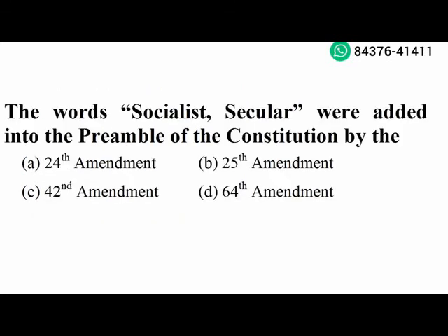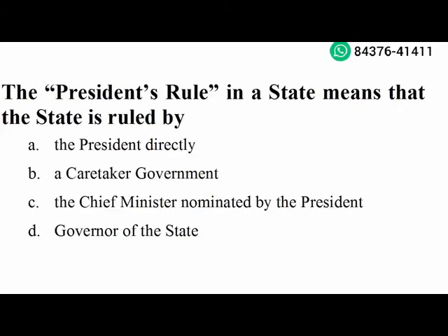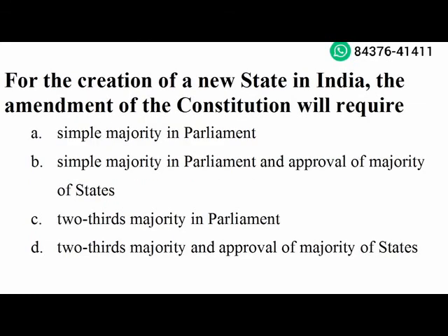Next question. The words socialist secular were added into the preamble of Constitution by the 42nd Amendment. Option C is the right answer. Next question. The president's rule in a state means that the state is ruled by governor of the state. Option D is the right answer. Next question. For the creation of a new state in India, the amendment of the Constitution will require simple majority in Parliament. Option A is the right answer.